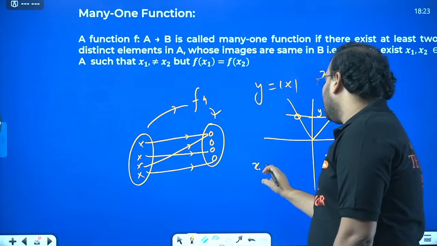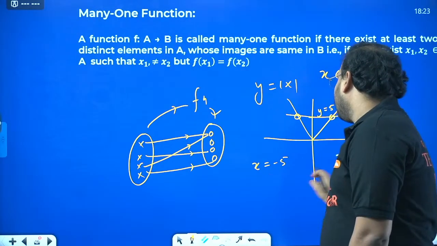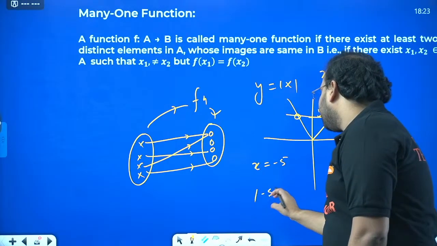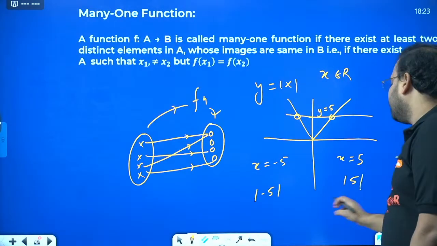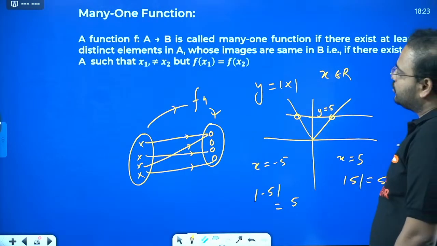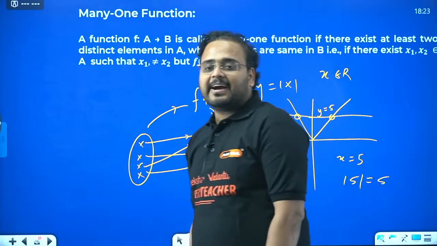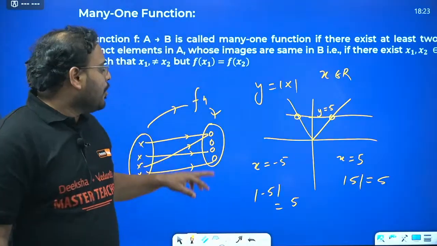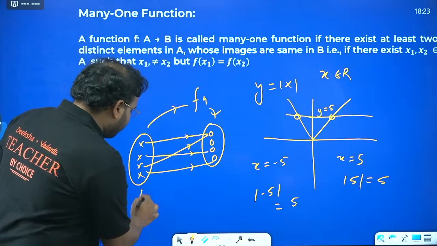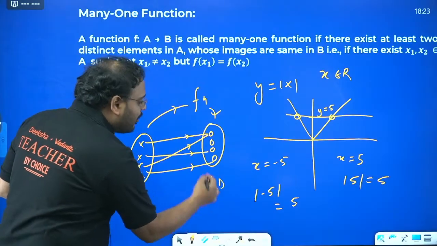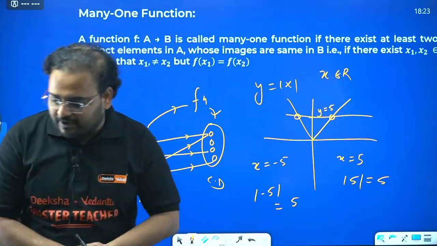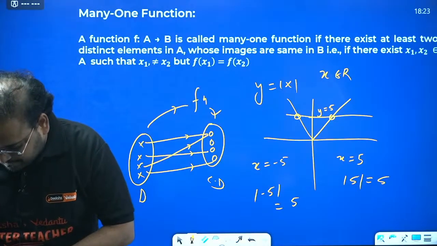Means when x value is minus 5, or when x value is plus 5, mod of minus 5 or mod of plus 5 is how much? 5 only. So whenever I can find those cases, those types of function where more than one value in x, or in the domain side, is mapping to the same value in the codomain side, that becomes a many-one function. Okay, chaliye.